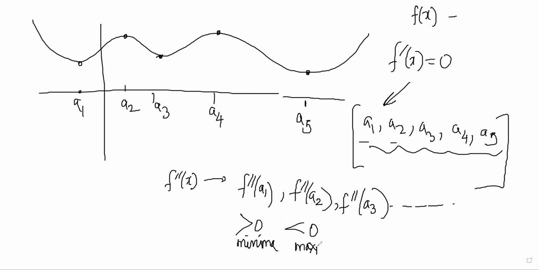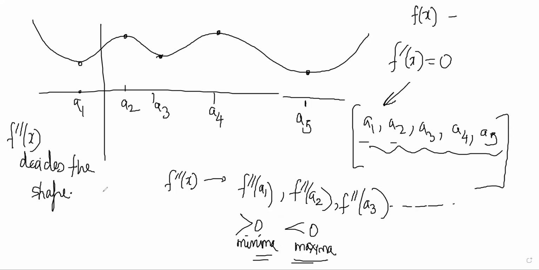Why? If it is positive, it will be minima. If it is negative, it will be maxima. This is because the double derivative of a function, f double dash x, decides the shape of the curve. How does it decide the shape? Because it influences what is called the concavity or convexity of the curve.